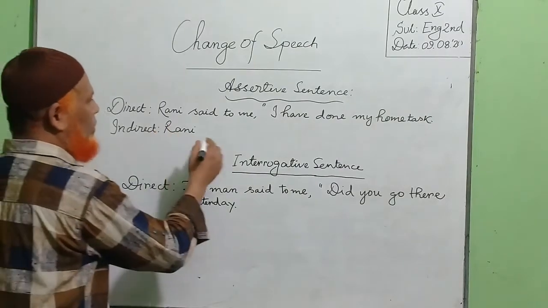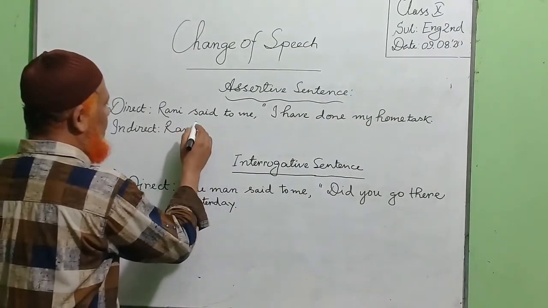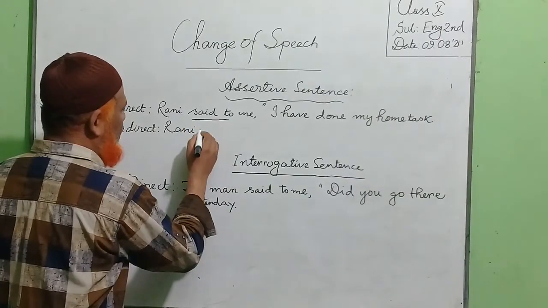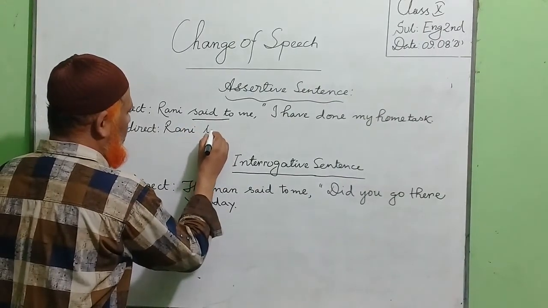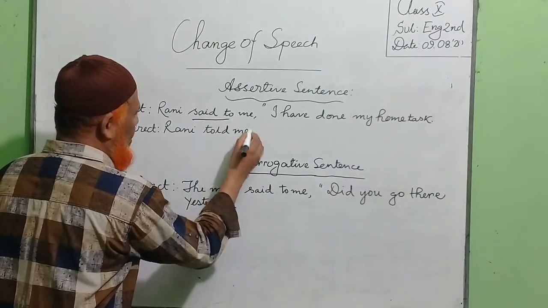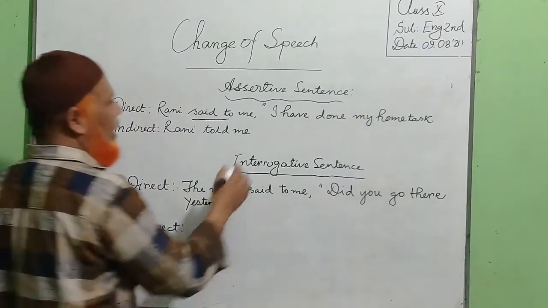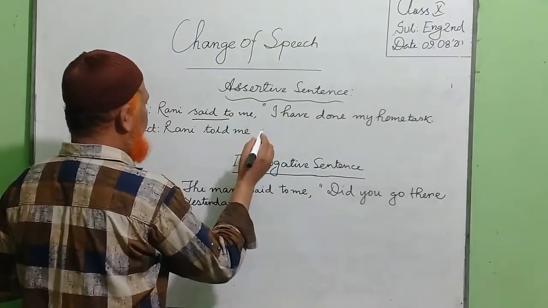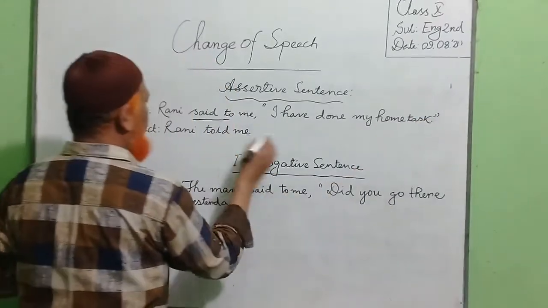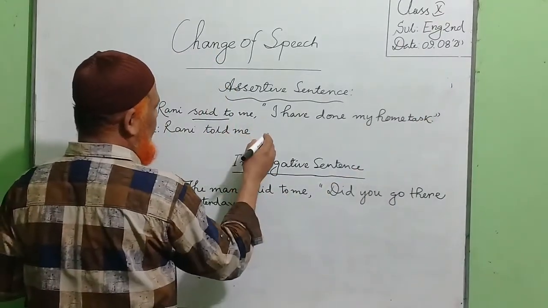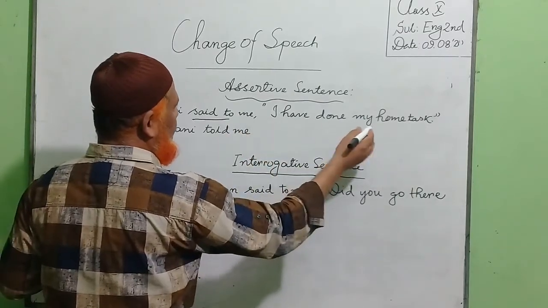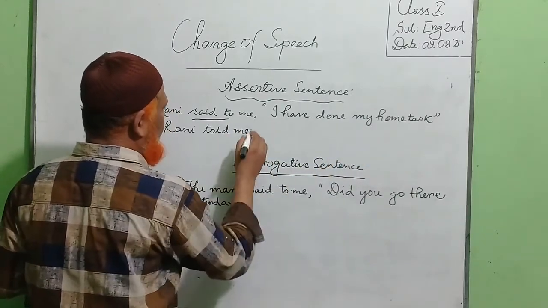Firstly, we use Rani, and then instead of said, we use told. Rani told me. Now, inverted commas will be left out, and instead we use a connector. As it is an assertive sentence, we use that.